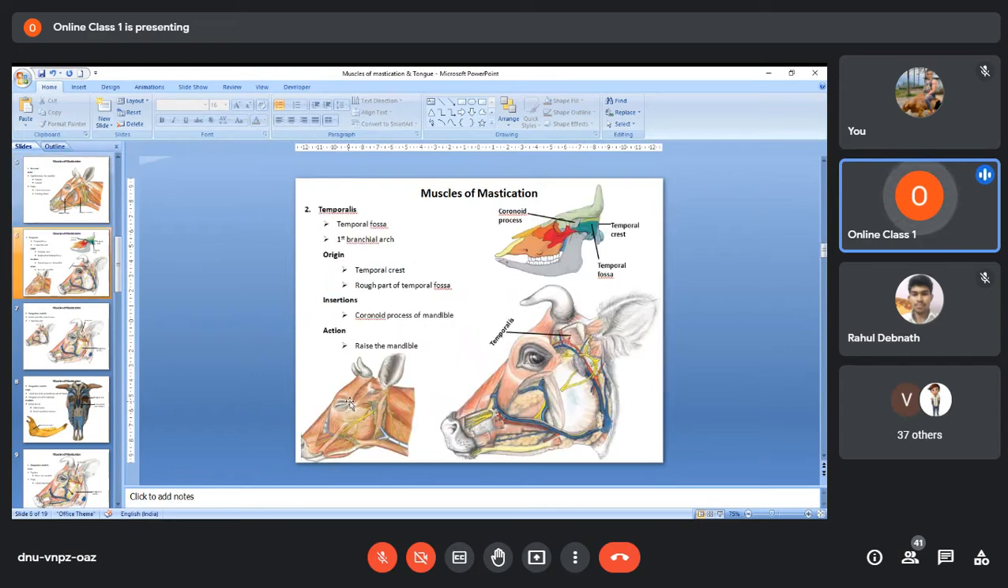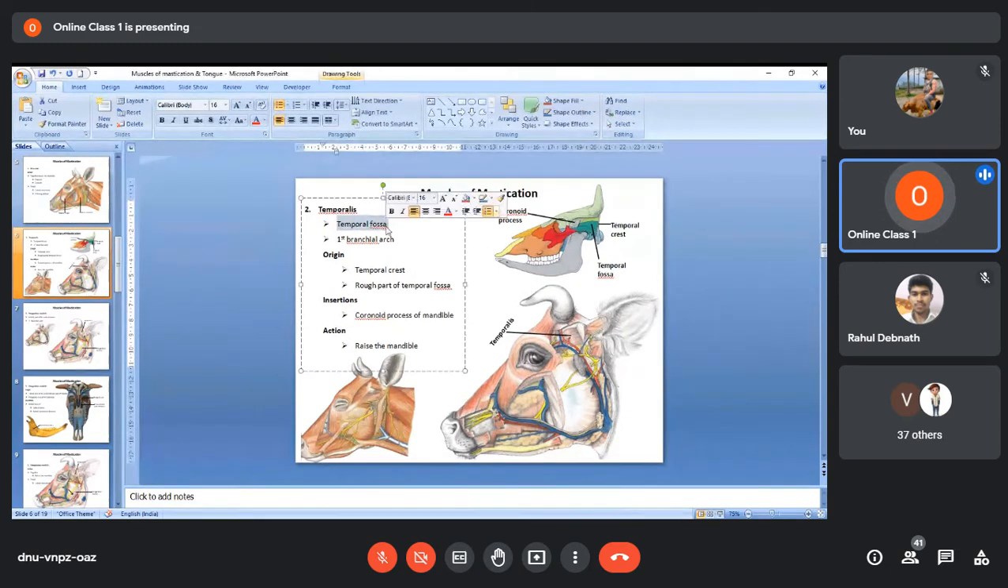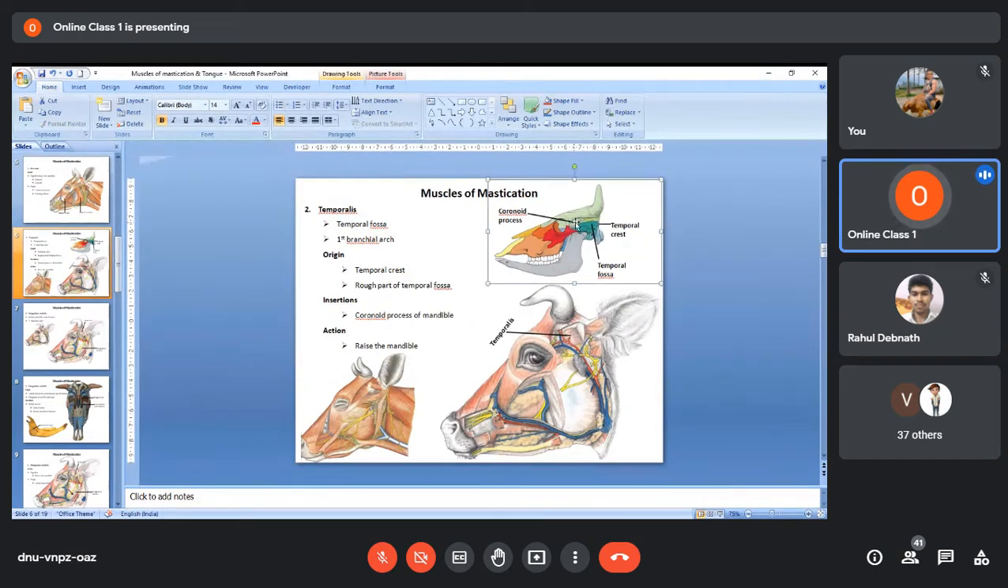Then comes the next muscle, that is the temporalis muscle. From the name itself, it implies that this temporalis muscle is mainly found in the temporal fossa region. Now in this dry skull, if you see this area below the horn, this is the temporal fossa. The main muscle that fills this temporal fossa region is the temporalis muscle. So this is the temporal fossa, and here you have the temporalis muscle.